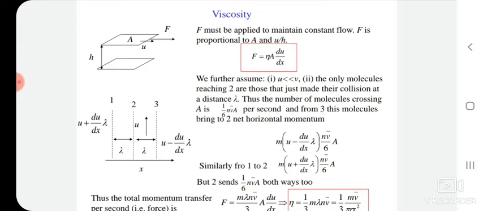If we consider a fluid flowing inside a stationary tube of radius R, since the wall of the tube at small r equal to capital R is stationary, according to the no slip condition, the fluid velocity at small r equal to capital R is also 0.